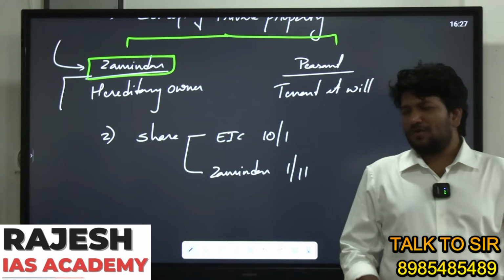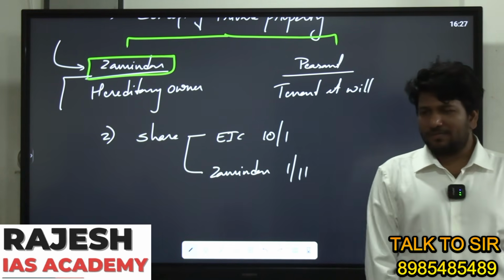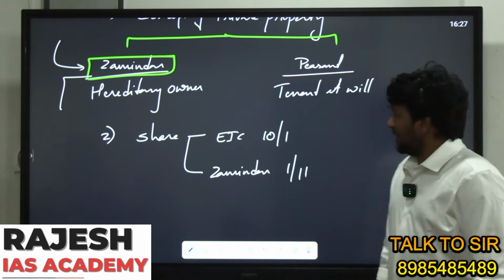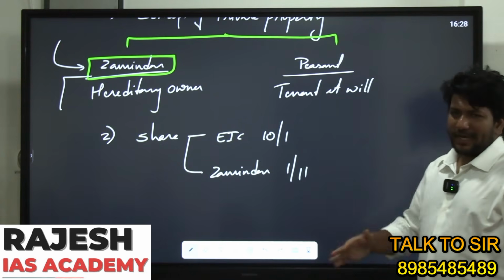In simple terms, think of it as 1/10, but this is the actual one it was written. So the Zamindar gets about 9%.